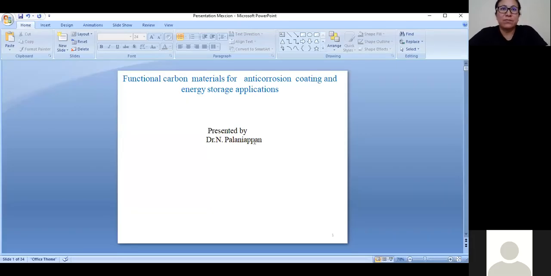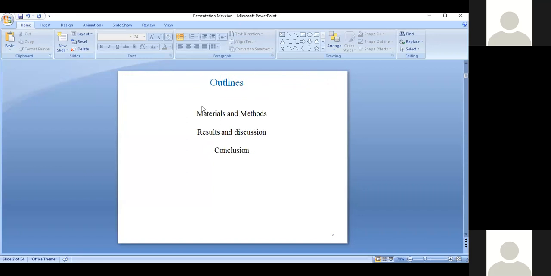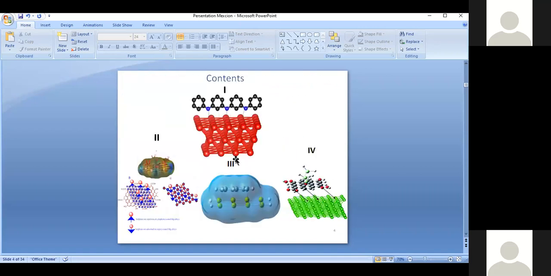I am Dr. Panliyappan. I am working as a research associate in IIT Bombay. Currently, I am working on cathode and anode materials for batteries. The current project is functional carbon material for anti-corrosion coating and energy storage applications. Then the materials and methods, results and conclusion, and then finally the contents. We have the three contents.